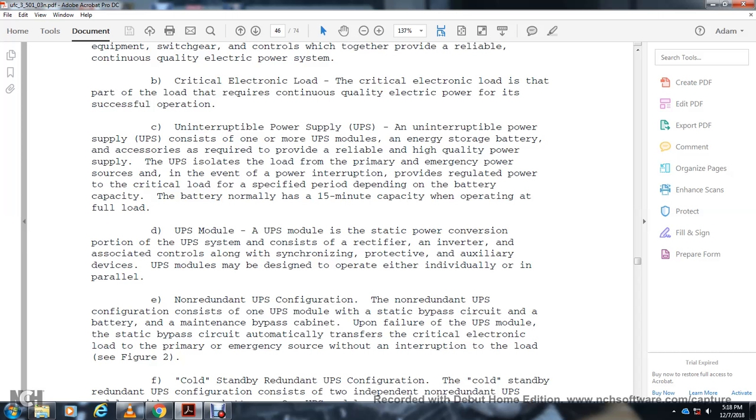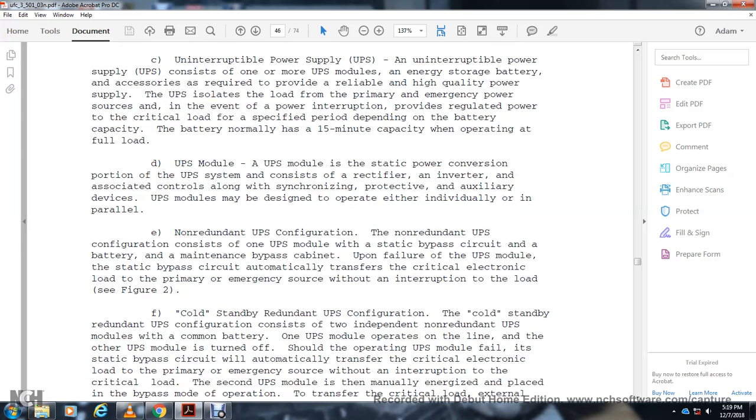Non-redundant UPS configuration. The non-redundant UPS configuration consists of the UPS module, a static bypass circuit, a battery, and a maintenance bypass cabinet. Upon failure of the UPS module, the static bypass circuit will automatically transfer the critical electronic load to the primary emergency source without interruption to the load. See Figure 2.